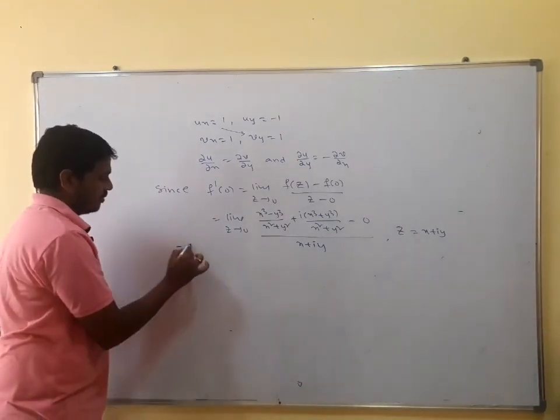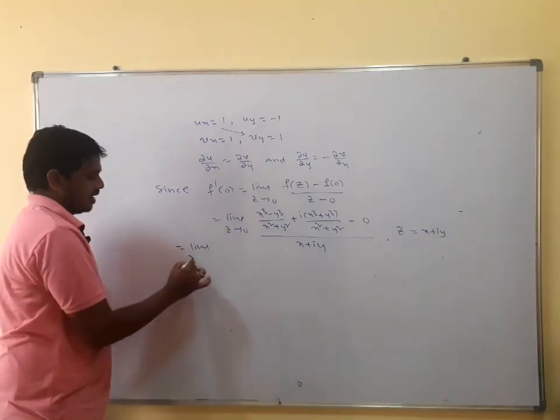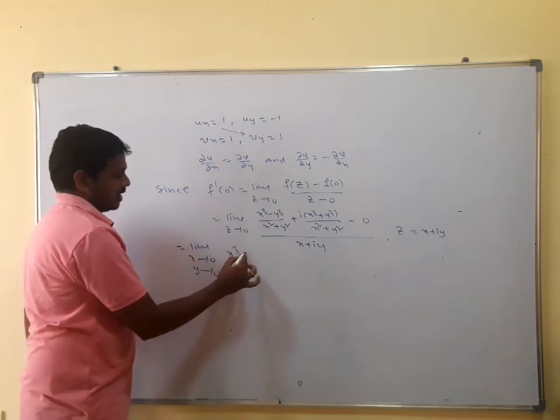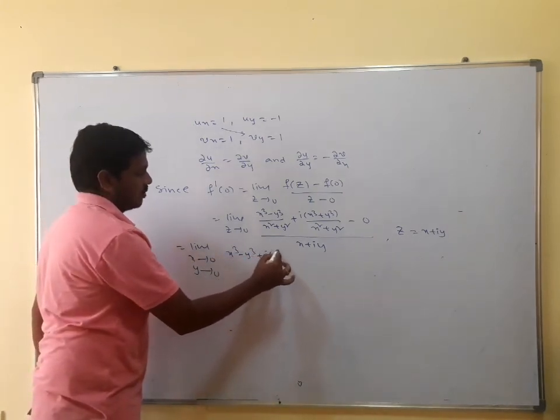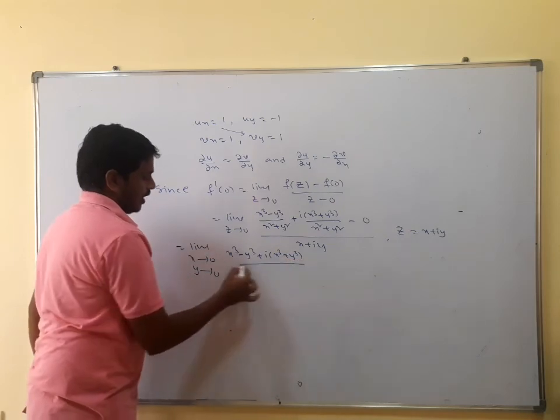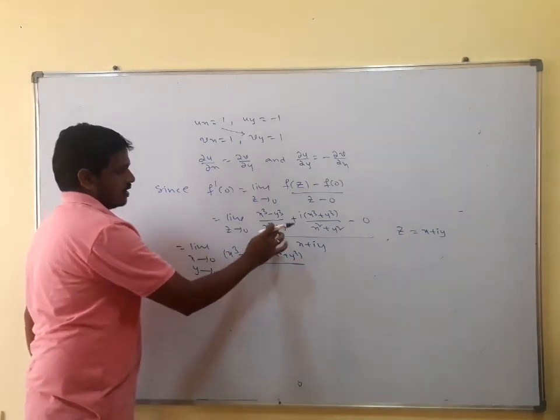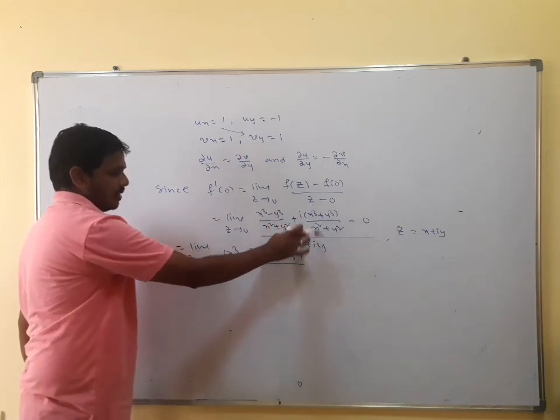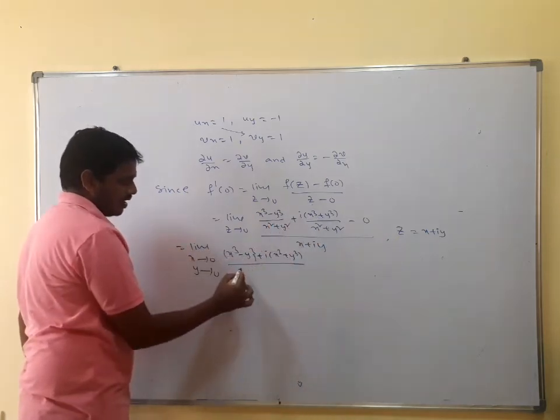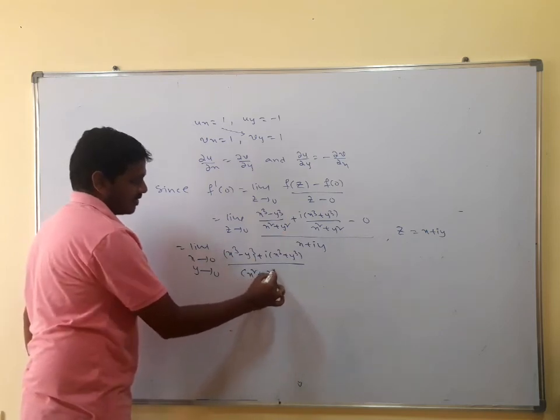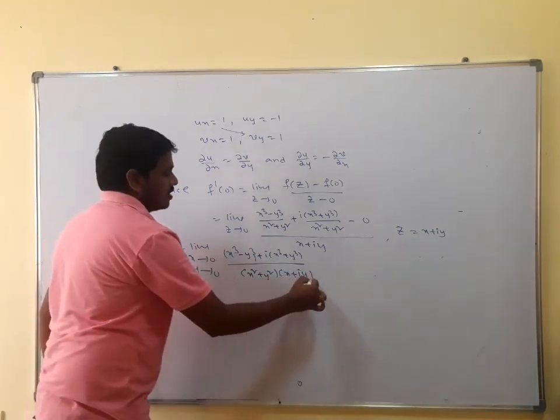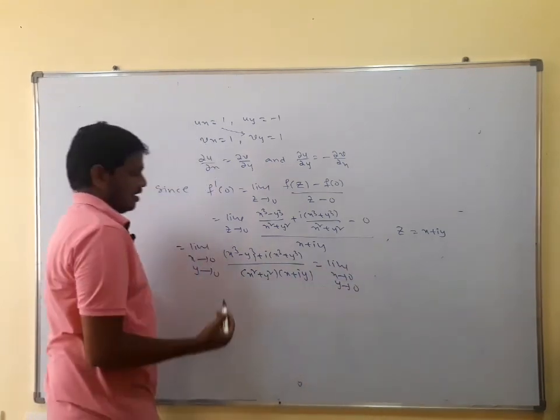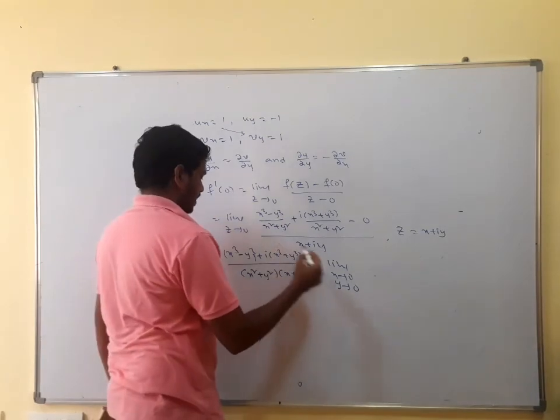Now z tending to 0 can be written, since z is a function of two variables, as x tends to 0, y tends to 0. This can be written as x cube minus y cube plus i into x cube plus y cube divided by x square plus y square, taking the LCM in the numerator. It is a fraction of the form a by b by c, so we can write it as x square plus y square into x plus iy. So the limit as x tends to 0, y tends to 0, we can rationalize the numerator and denominator.